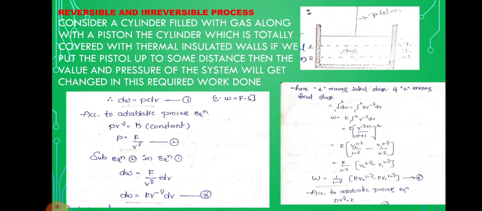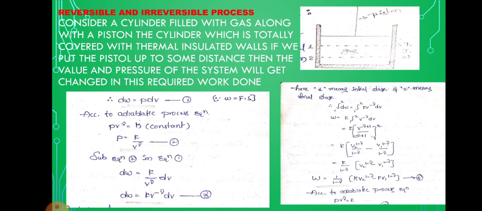Finally, K into V to the power of minus gamma plus 1 divided by minus gamma plus 1, from 1 to 2. Therefore K into V2 to the power of 1 minus gamma divided by 1 minus gamma, minus V1 to the power of 1 minus gamma by 1 minus gamma. Taking K by 1 minus gamma common, that is V2 to the power of 1 minus gamma minus V1 to the power of 1 minus gamma. Therefore W is equal to 1 by 1 minus gamma into K V2 to the power of 1 minus gamma minus K V1 to the power of 1 minus gamma. This is equation number 4.